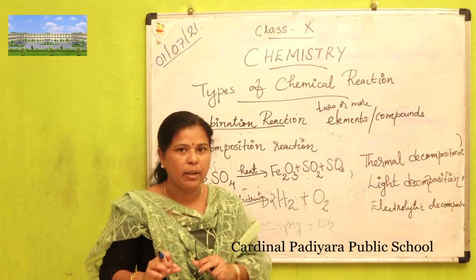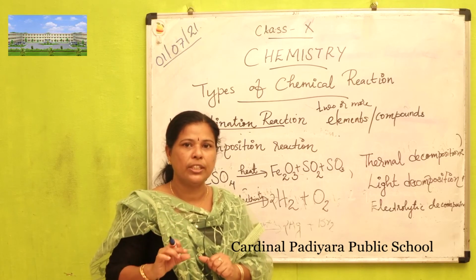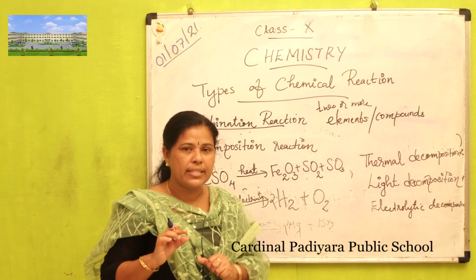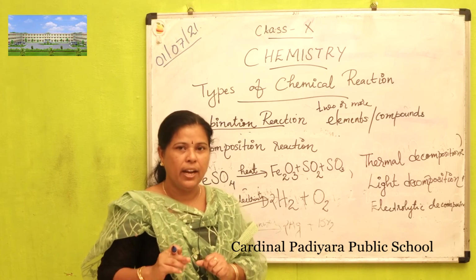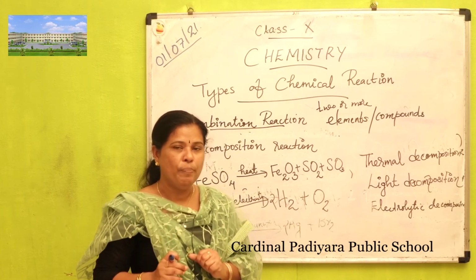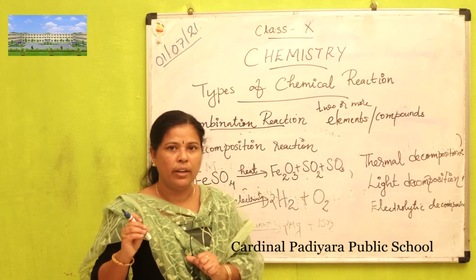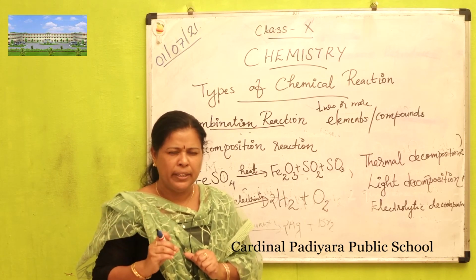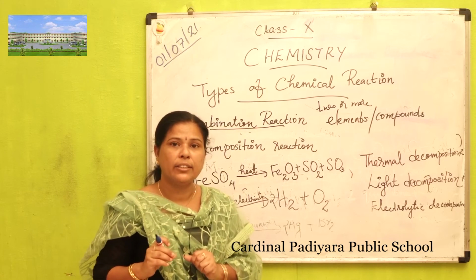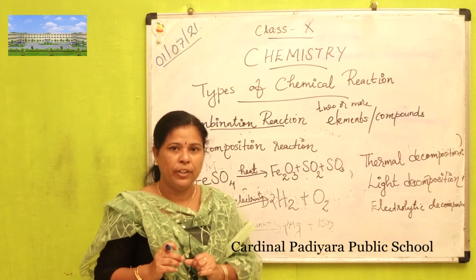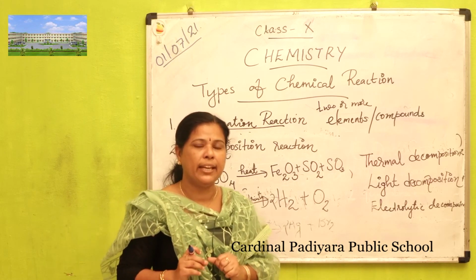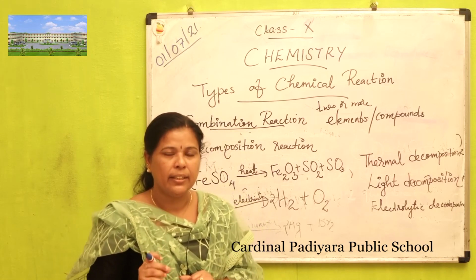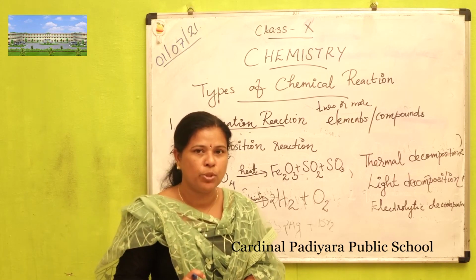What is meant by decomposition reaction? Decomposition reaction means a single reactant decomposes to form two or more products. The decomposition reactions are of different types. If decomposition reaction takes place in the presence of heat, that one is known as thermal decomposition.